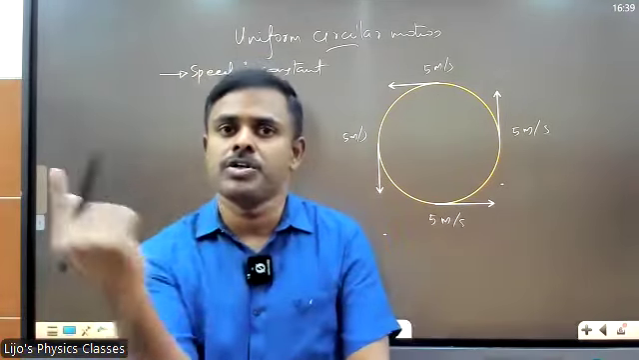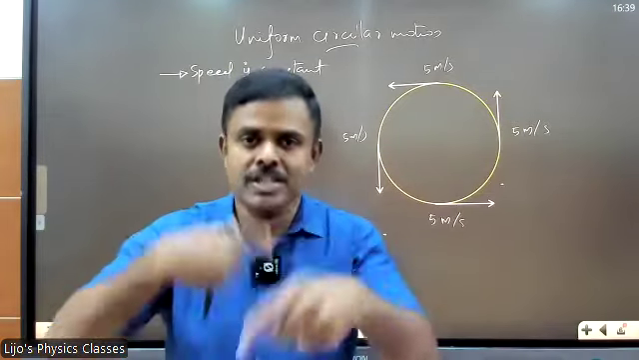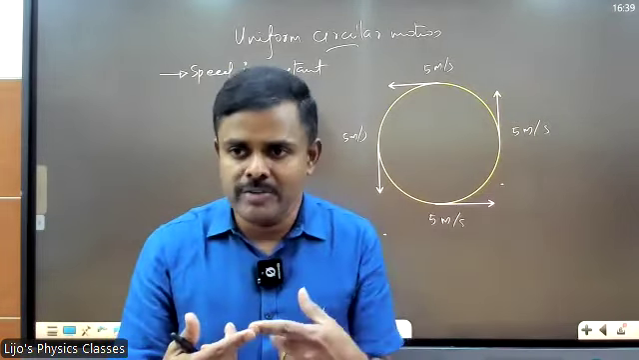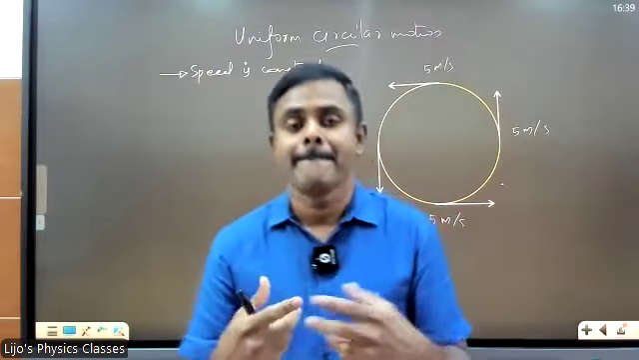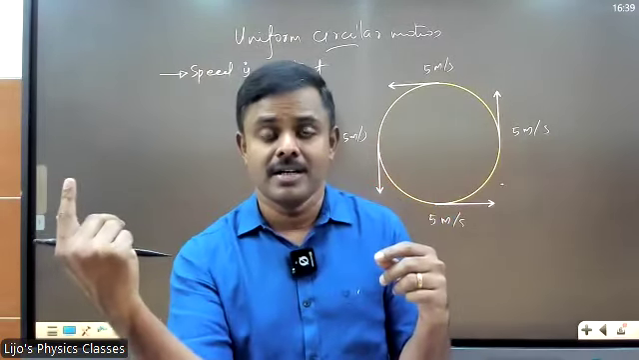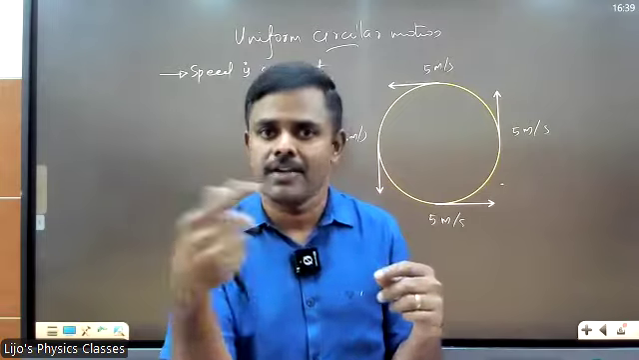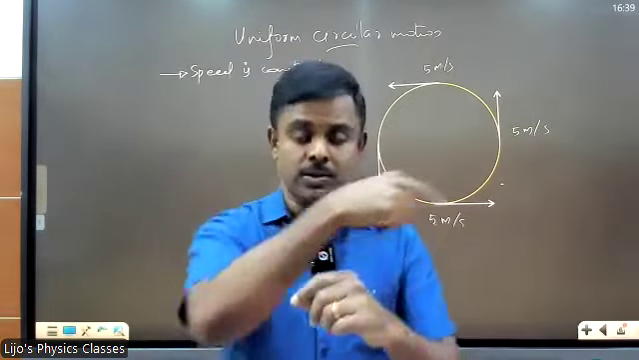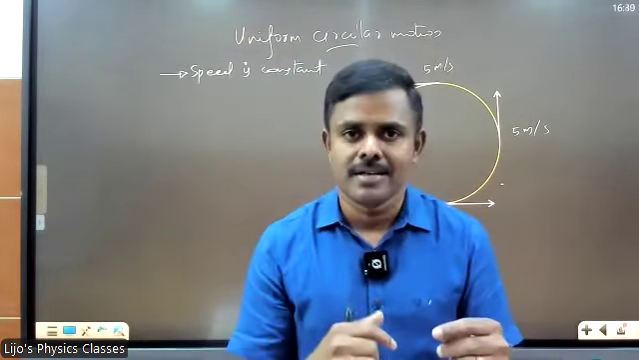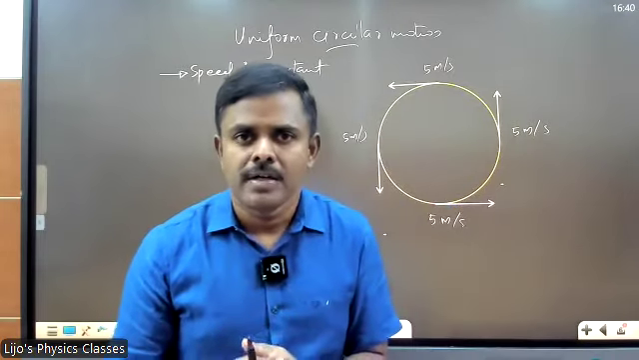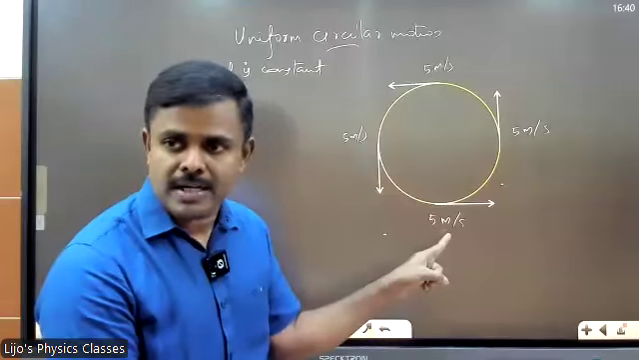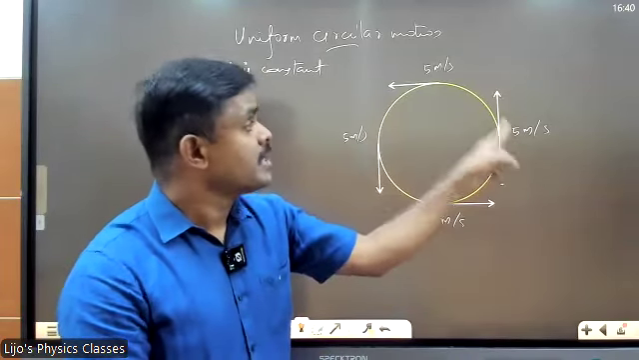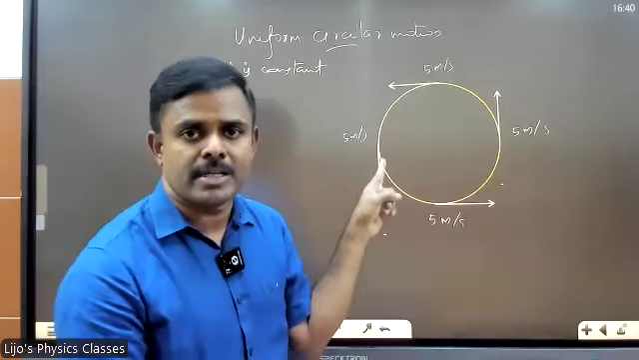The revolution of Earth around Sun, rotation of Earth on its axis, 24 hours, right? Earth takes 24 hours to complete one rotation, isn't it? Or motion of a ceiling fan, or you're running around a circular track. These are all examples of uniform circular motion. Here the speed is 5 meters per second everywhere.